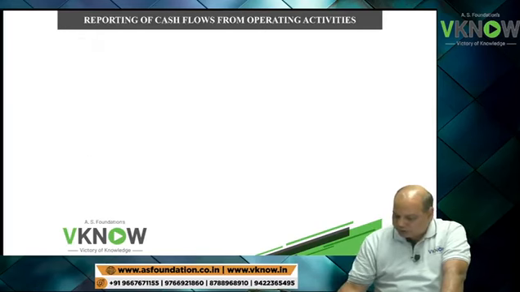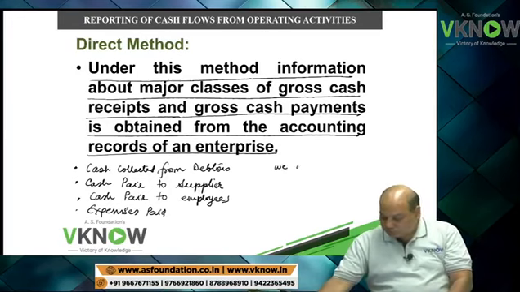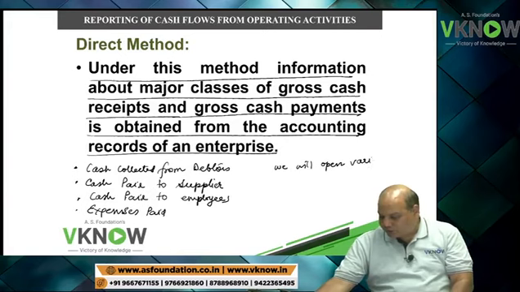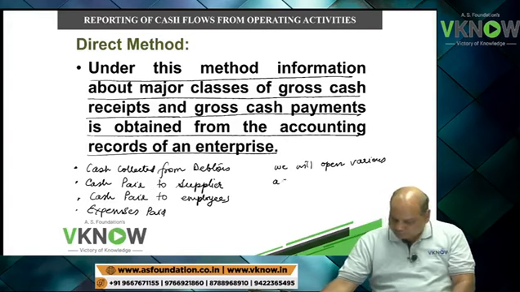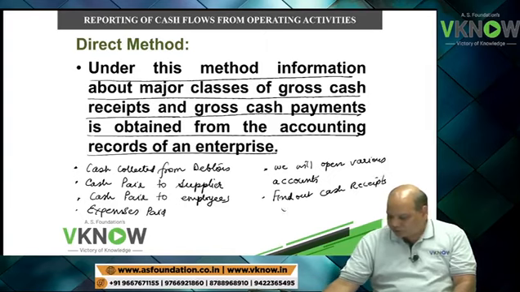So what we do in direct method as a student, we will open various accounts just like in single entry system and find out cash receipt and cash payments.